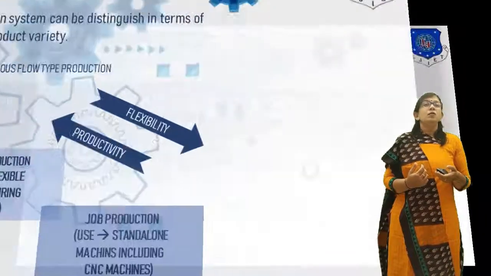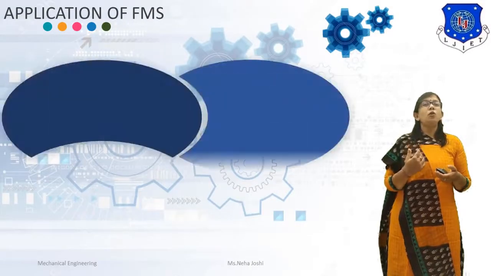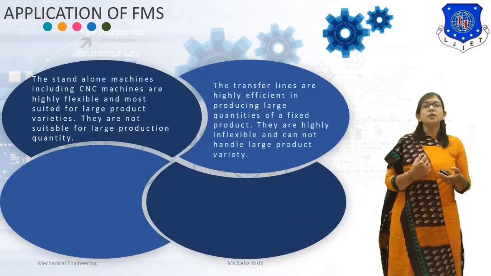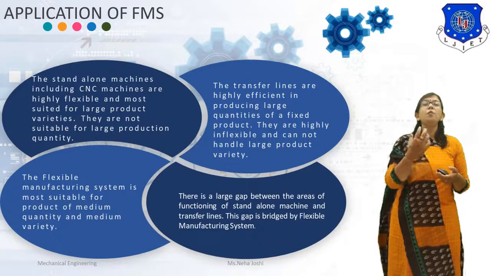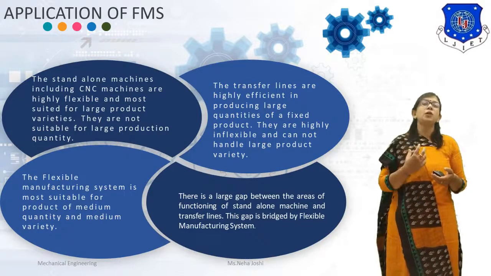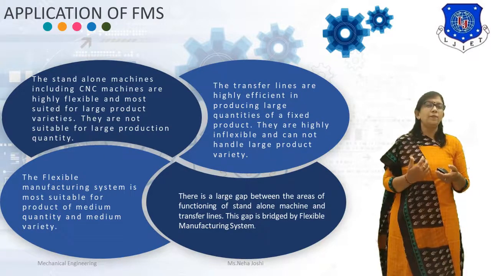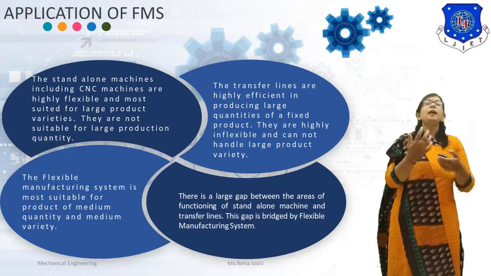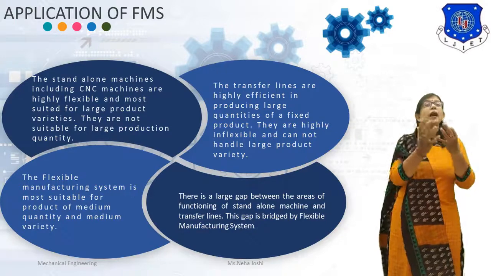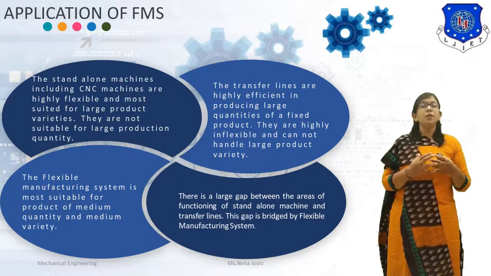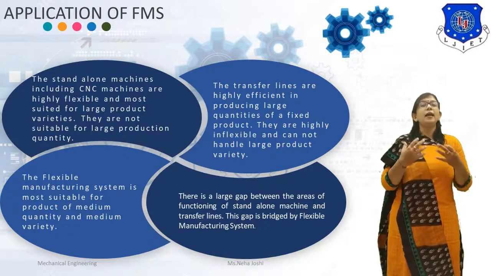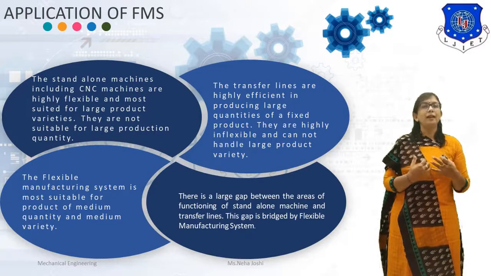The stand-alone machines, including CNC machines, are highly flexible and most suitable for large product varieties. They are not suitable for large production quantity. The transfer lines are highly efficient in producing large quantities of a fixed product. They are highly inflexible and cannot handle a large product variety.